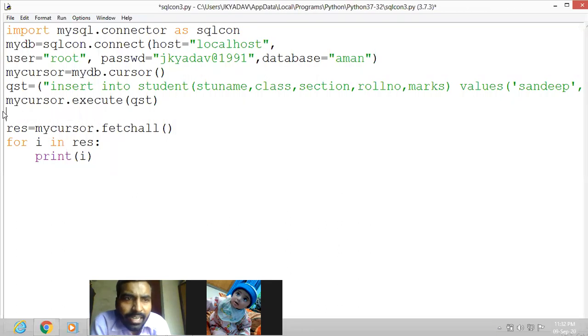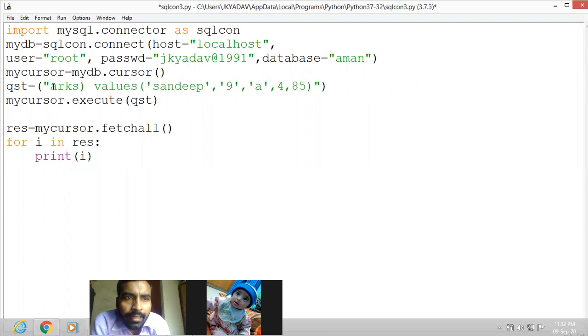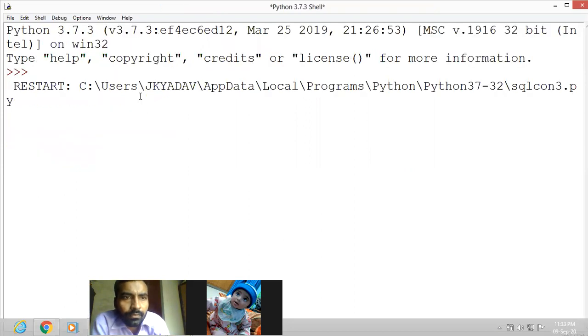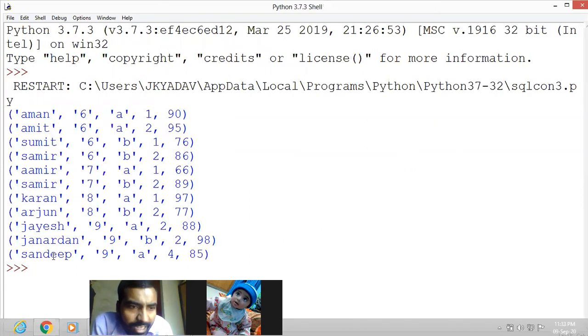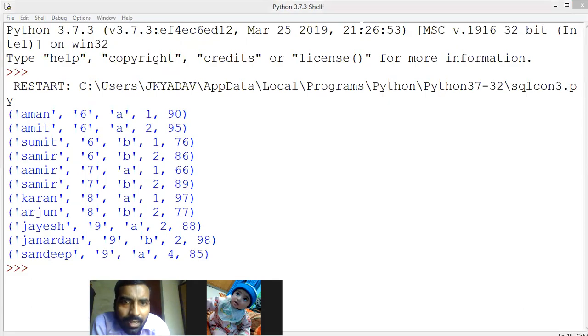So how can we check? We can write select from student here. Save it and press F5. Look here, Sandeep has been already inserted. Okay, so this is the way we insert into the table.